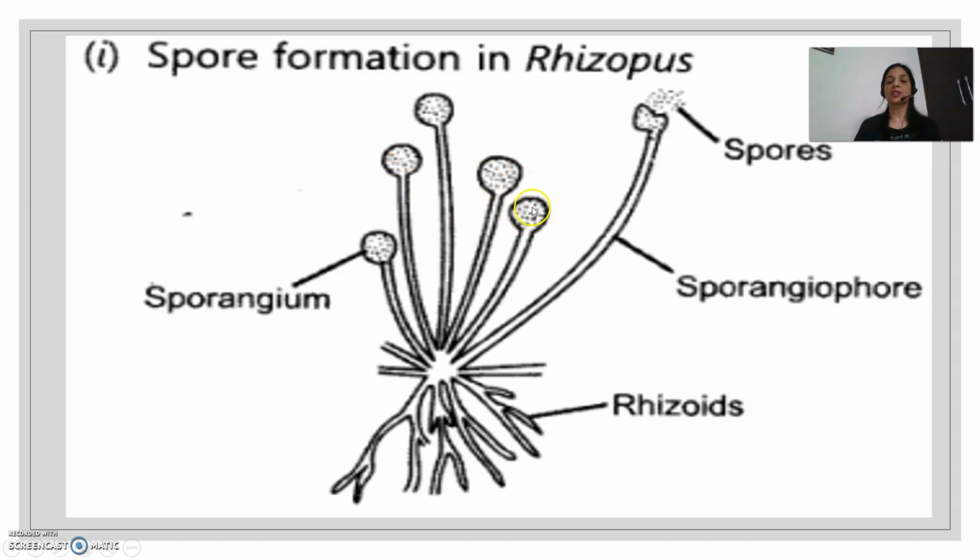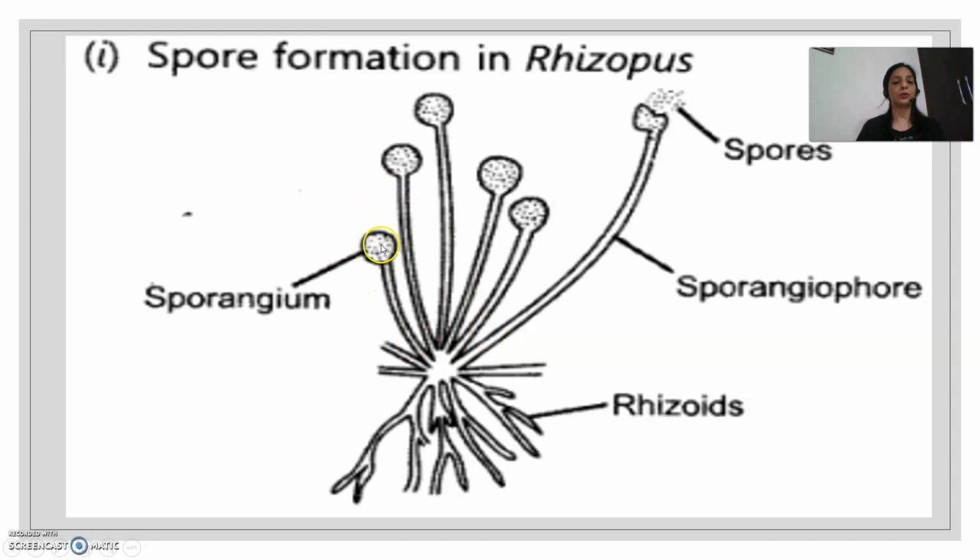There is a term which is given in the NCERT which says blob on stick structures. There was a question related to this in the CBSE exam also, that what kind of reproduction is present in the organisms showing blob on stick structure. So always remember from the NCERT that blob on stick structure refers to Rhizopus, in which these round structures are the blobs and these hyphae are the sticks.